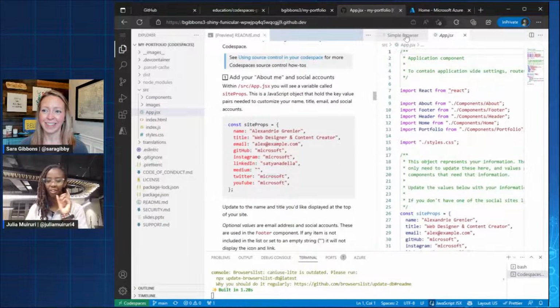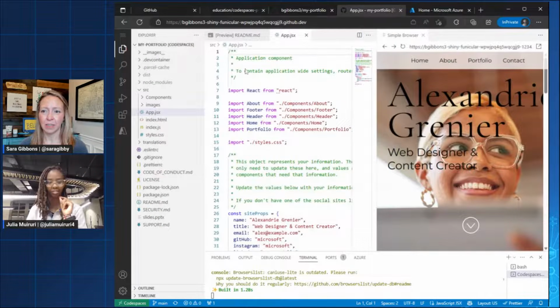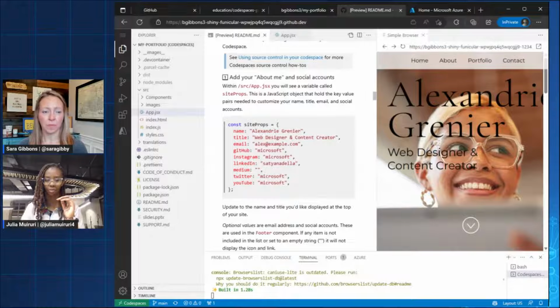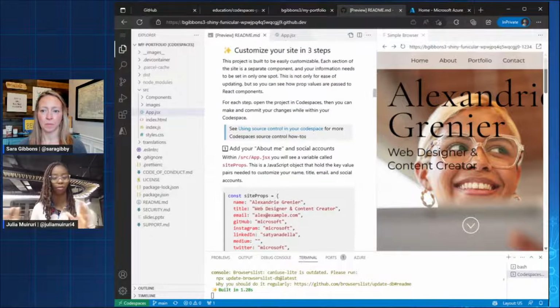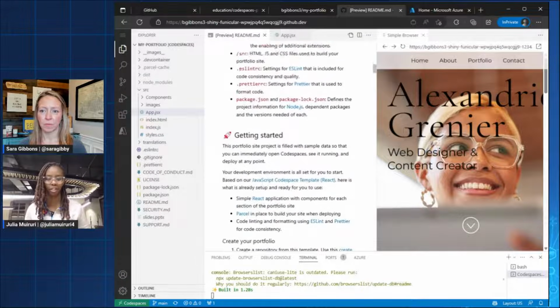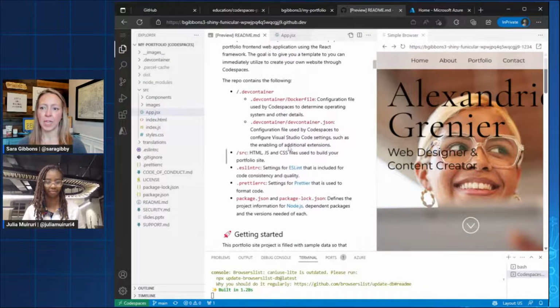Sorry, Sara. Just before we do that, would it be possible to walk through the files that we currently have? Let's see how we've structured the whole project so that everyone knows where to go to make a certain change. Then we can start putting in our details. Great point, Julia. Thank you for mentioning that.